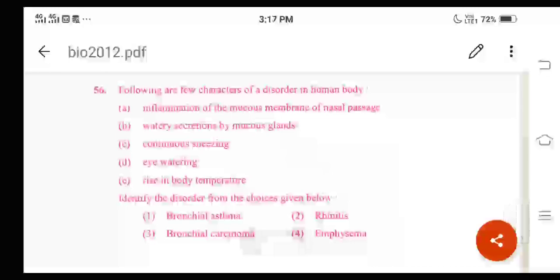Okay, and remember, rhinitis is a viral infection that results in the inflammation of the mucous membrane of the nose of an individual, and it often causes the release of watery secretions from the mucous glands, and continuous sneezing will be there, and eye watering will be there, and we can observe the rise in the body temperature, right? All these are the symptoms or the characteristics of the disease called rhinitis, right? Okay, so option 2 is the correct answer.